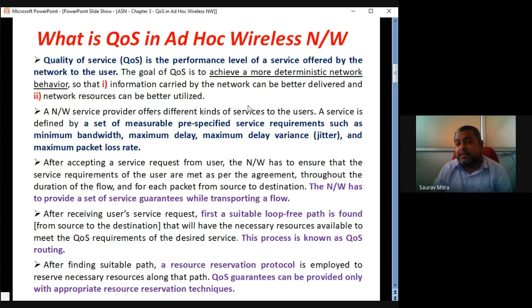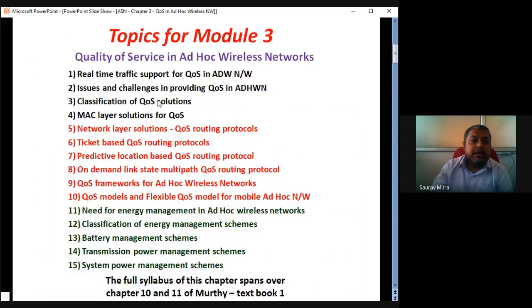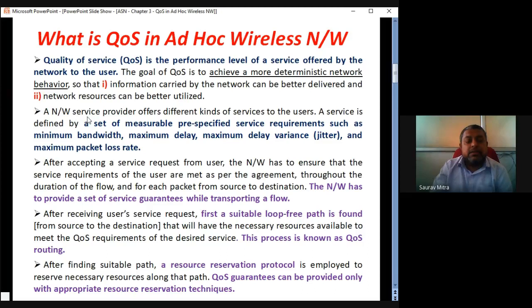Information carried by the network can be better delivered. Better delivered means those three things: without much delay, the transmitted packets equal to received packets, and the quality of the packets unaltered. From the data point of view what the QoS is, and from the network resource point of view what the QoS is, all those things we will be saying layer-wise. Mainly two layers we will know in detail as far as QoS is concerned: first the MAC layer and second the network layer. So we will find QoS operations in these two layers.